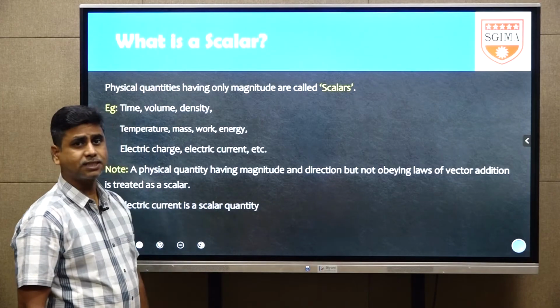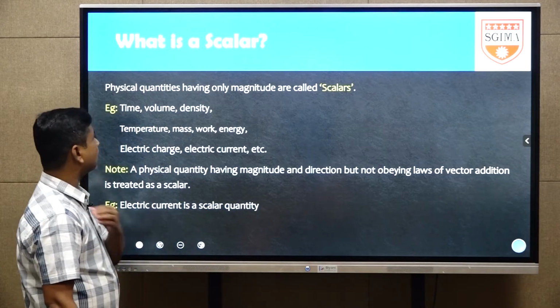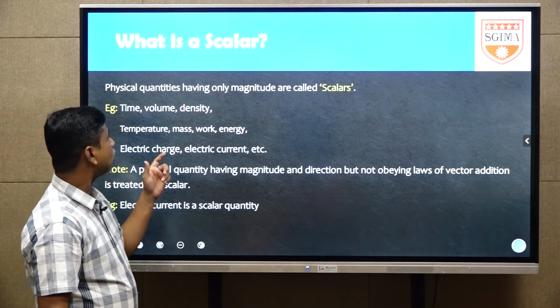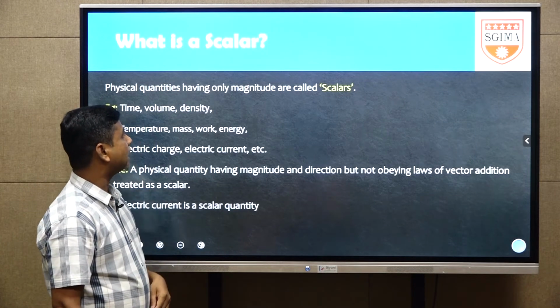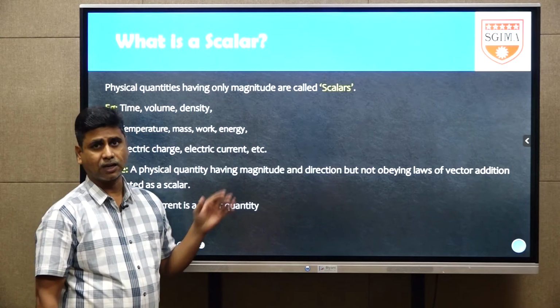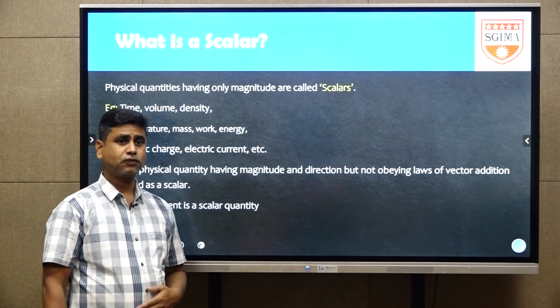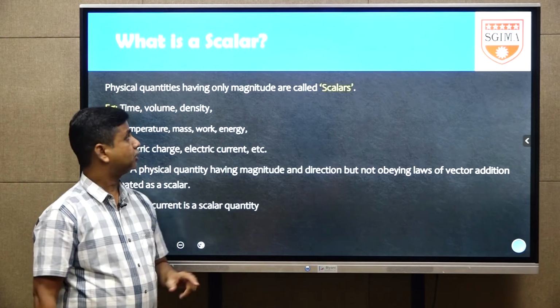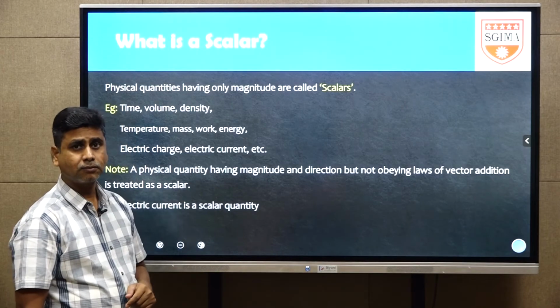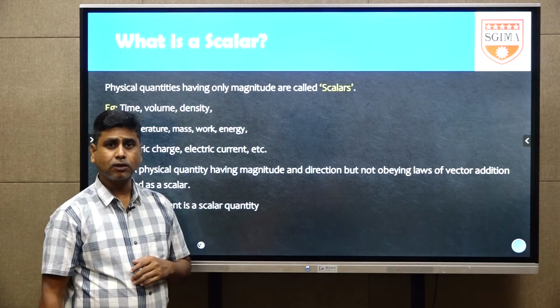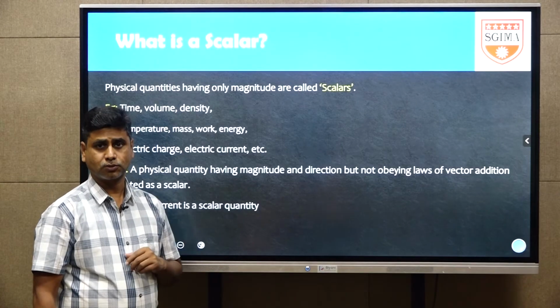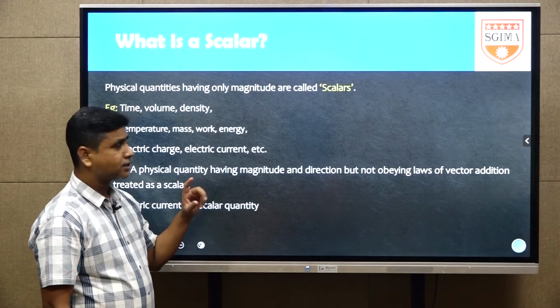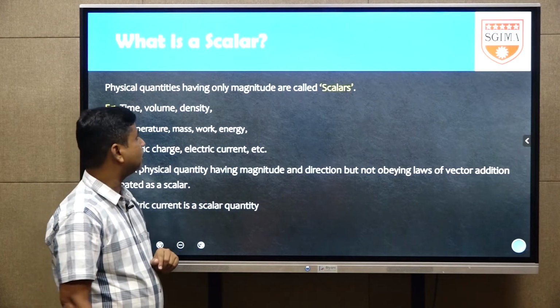The next point is, what is a scalar? Physical quantities having only magnitude are called scalars. Which physical quantity has only magnitude? Here, direction is not mentioned, and it does not have any law of vector addition either. Those two points are not given, but in vectors, what is given?